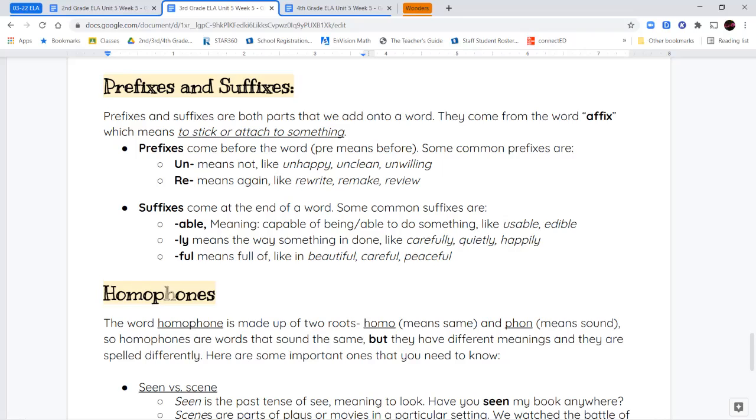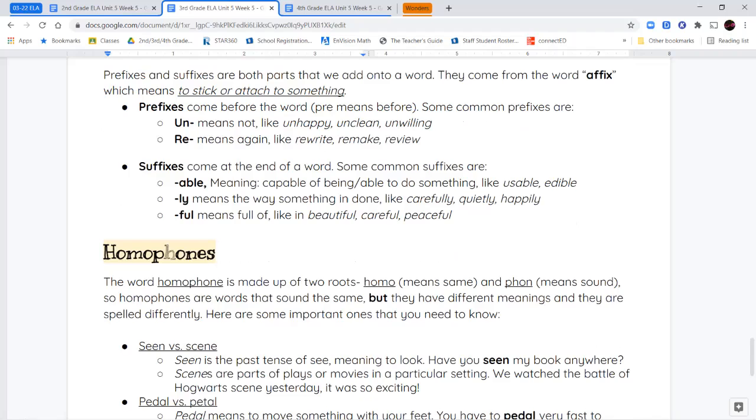And suffixes, we said, are stuck onto the end of a word. So the suffix able means capable of doing or able to do something, like usable or edible. Something that is usable is something that can be used. Edible, even though it has an I-B-L-E, it still has that same meaning. It means something that can be eaten. The suffix ly means the way that you're doing something, so if you're doing it carefully or quietly or happily. And then the suffix full means full of something. So someone who is beautiful, or someone who is very careful, or a place that feels very peaceful.